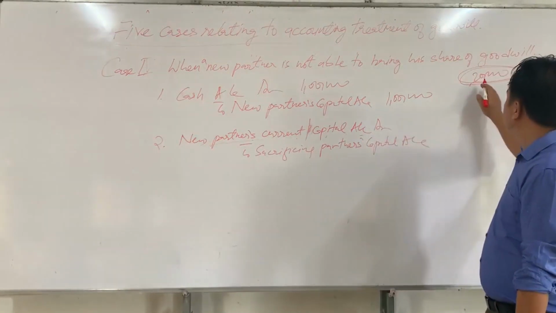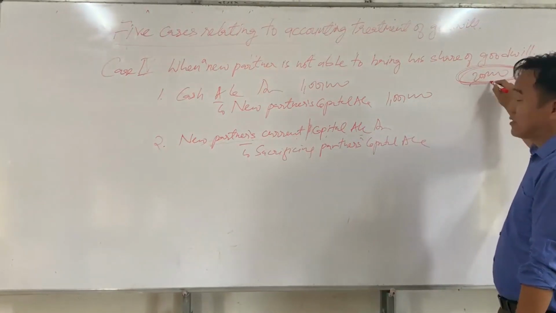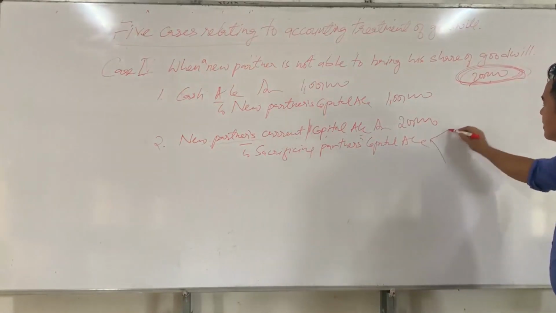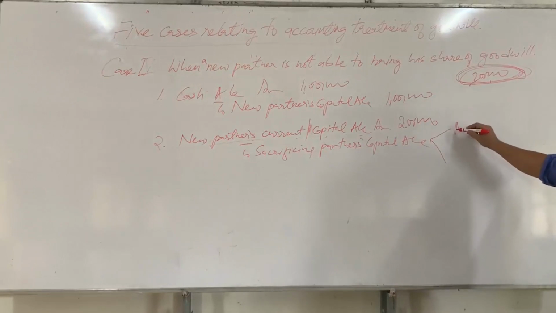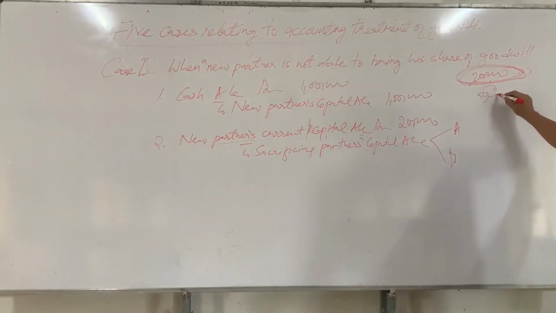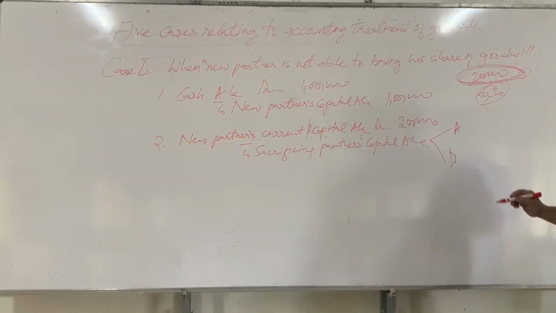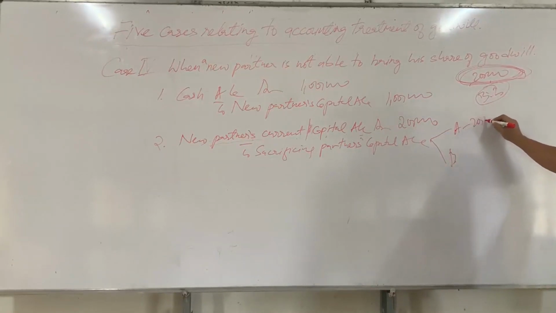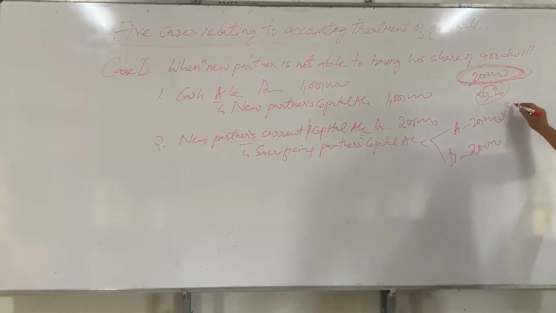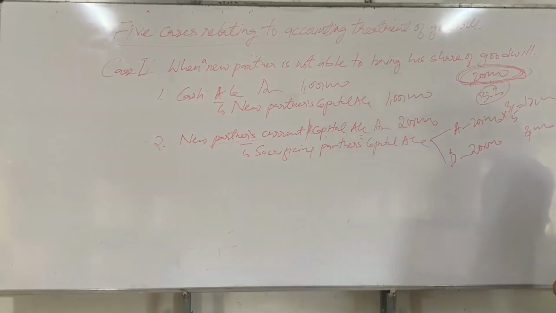So, what is the premium to be brought in by the new partner? 20,000. So, the whole 20,000 should be transferred to whom? Sacrificing partners again. Suppose A and B are sacrificing partners and their sacrificing ratio is 3:2. So, how much? 20,000 again. How much will A get? 3 by 5. A will get 12,000 and B will get how much? 8,000. This is how we pass the journal entry when a new partner is not able to bring his share of goodwill.